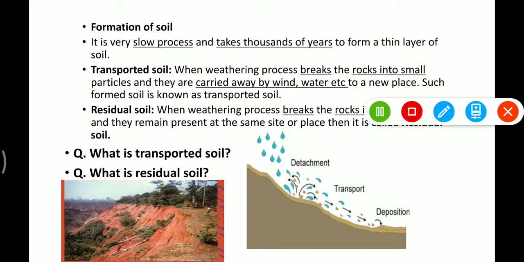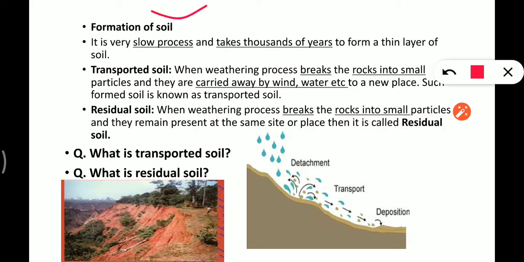Now here we have the formation of soil. How does the soil form? Now it is a very slow process. Thousands of years it takes to form a thin layer of soil, and it is formed in two ways. One is transported and the other one is residual.